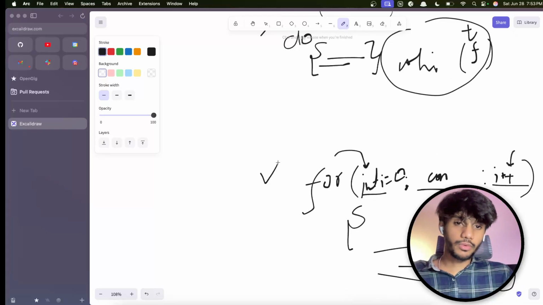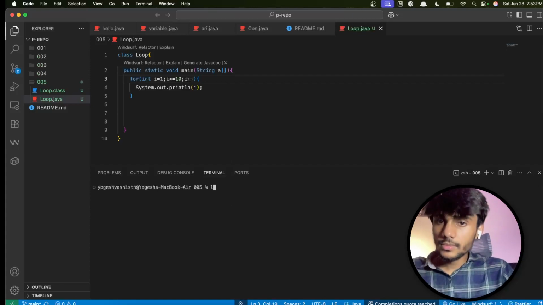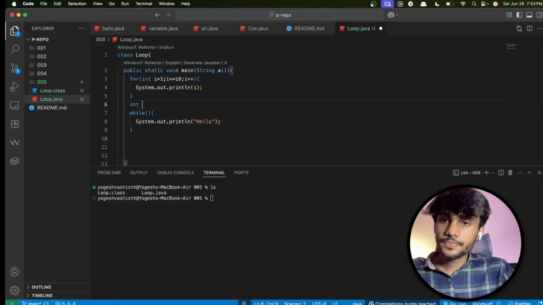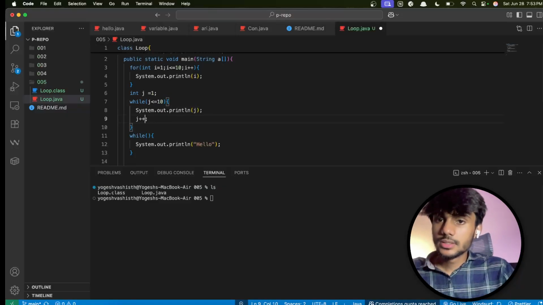So we learned about the for loop and saw the syntax. This is clear. I'm going to add a while loop as well here. I'll do int j equal to 1, j less than or equal to 10, j plus plus.